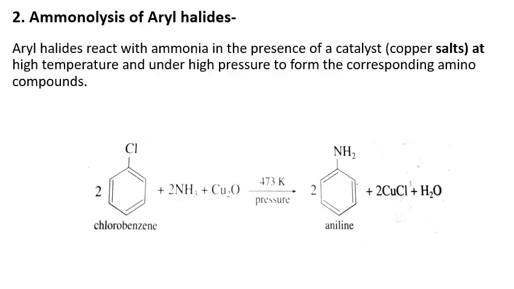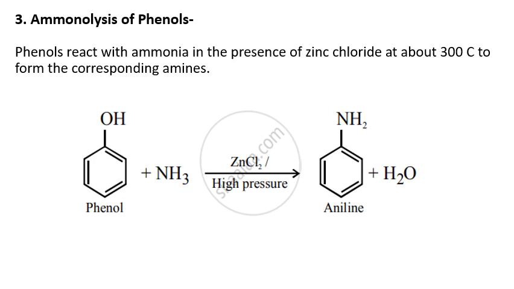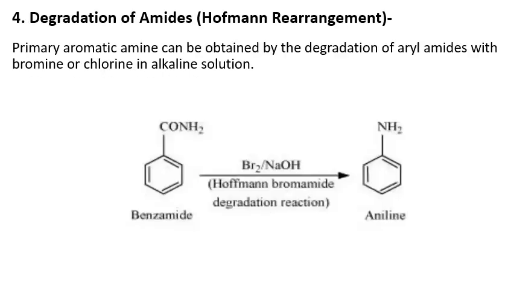Next, ammonolysis of aryl halide. Aryl halides like chlorobenzene react with ammonia in the presence of a catalyst like copper salt at high temperature, 473 Kelvin, and under high pressure to form the corresponding amino compound like aniline. Next, ammonolysis of phenol. Phenol reacts with ammonia in the presence of zinc chloride at high pressure to form aniline.